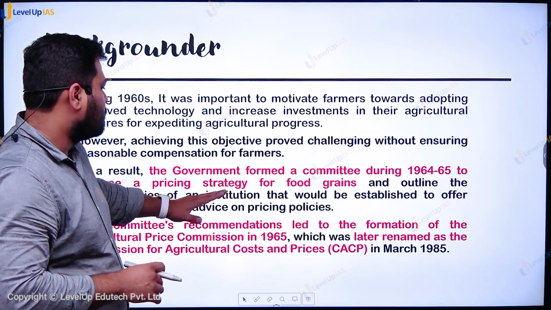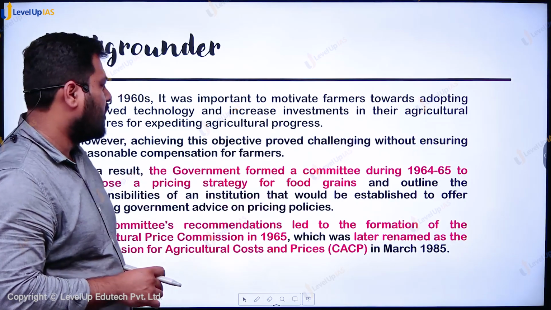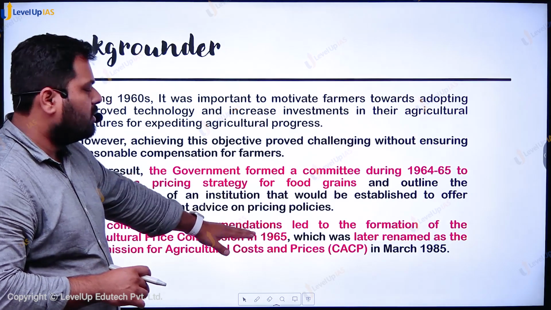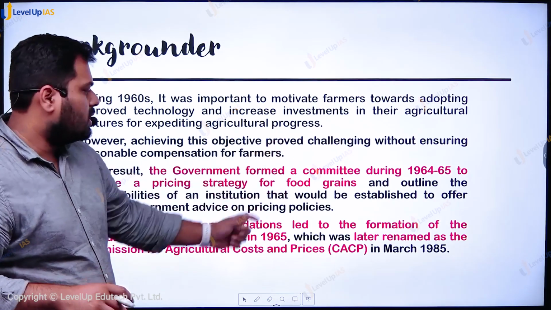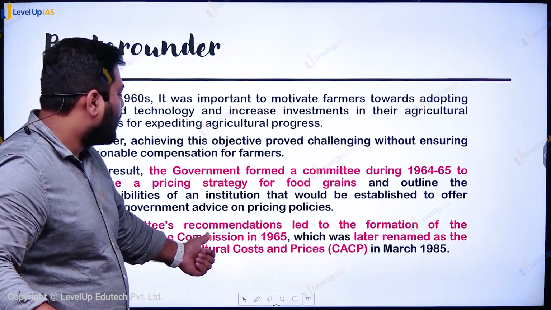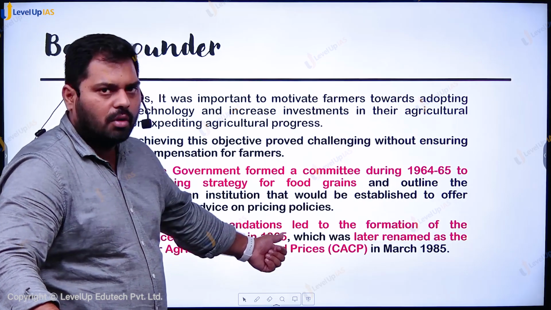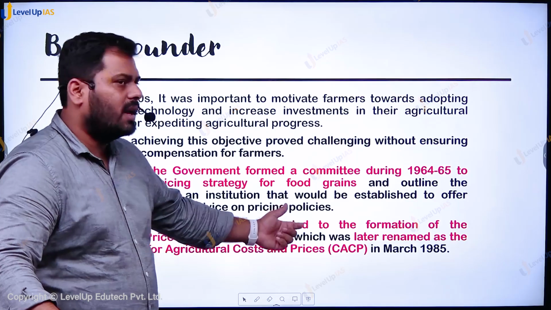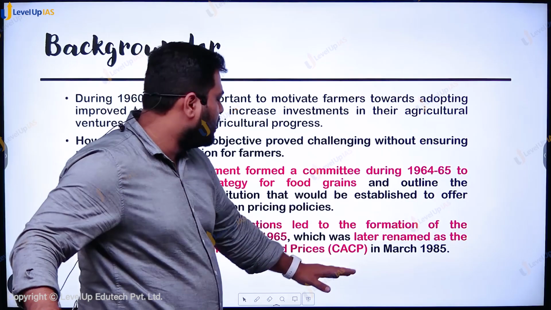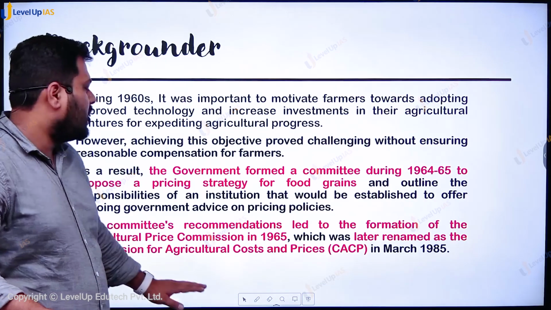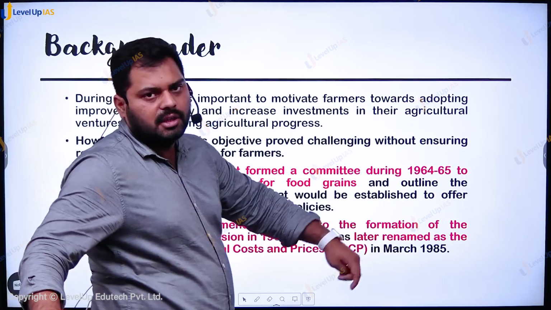A committee was formed during 1964-65, and that committee recommended the formation of a commission, and later the Agricultural Prices Commission was formed in 1965, and this commission itself was renamed as CACP, Commission for Agricultural Costs and Prices, in 1985.